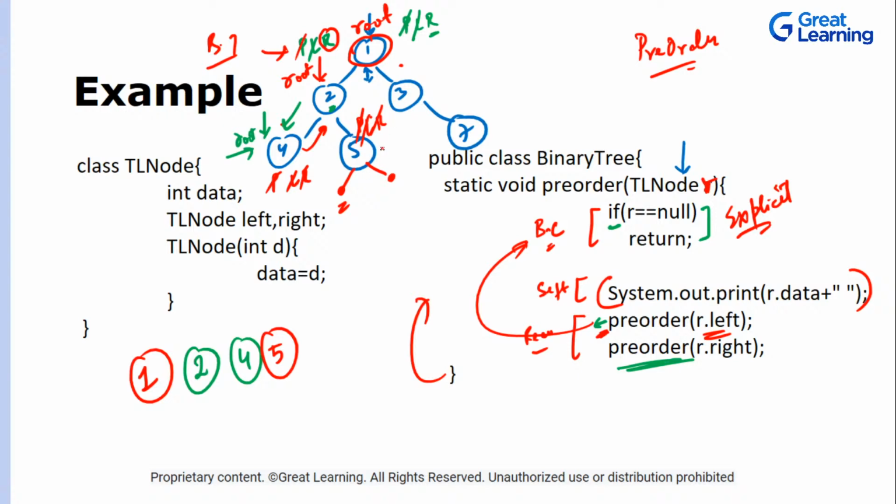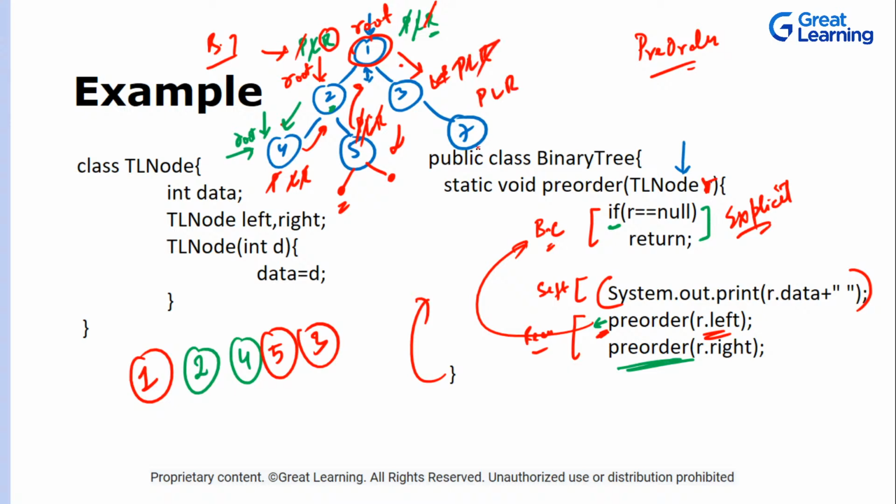All the function calls are done. It will return to the caller, that is this. And it will now go on the right hand side. Right hand side done. This side again, print, left and right. Print 3, go left, nothing. Go on the right, done.